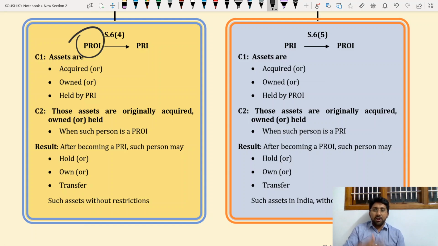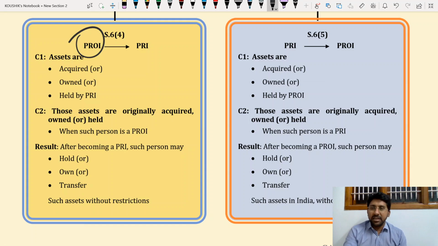I am a PRI. I am in India, in Vijayawada now. Last year also I was in India. Therefore I am a perfect PRI example. Now I purchased a house in Vijayawada. After 1 year, or after 10-15 days, I went to USA. I want to settle there permanently. Now I am a PRI becoming a PROI.